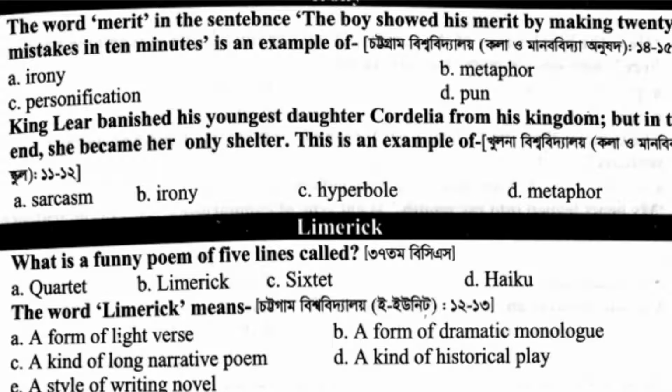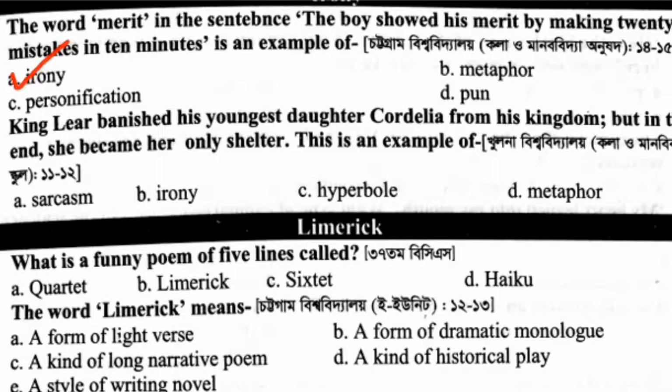The word merit in the sentence, the boy showed his merit by making 20 mistakes in 10 minutes, is an example of irony. King Lear banished his youngest daughter Cordelia from his kingdom, but in the end she became his only shelter.